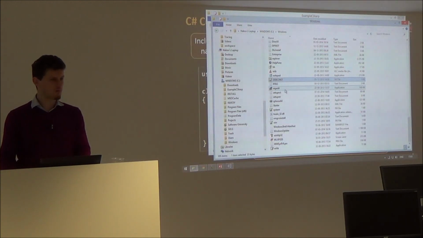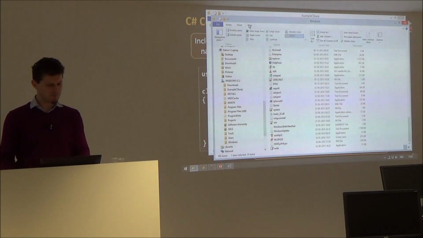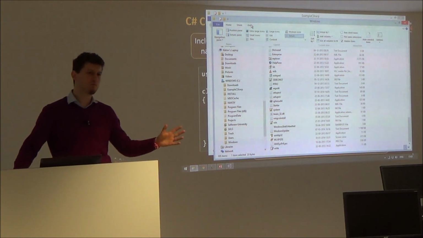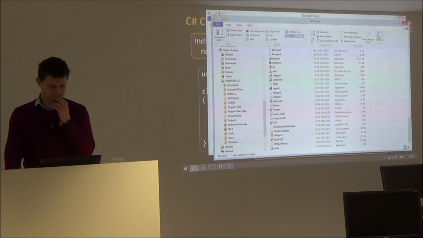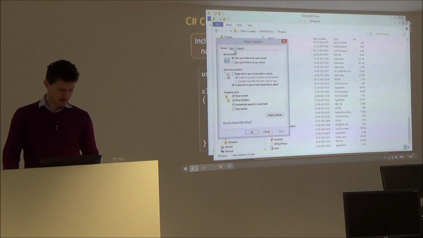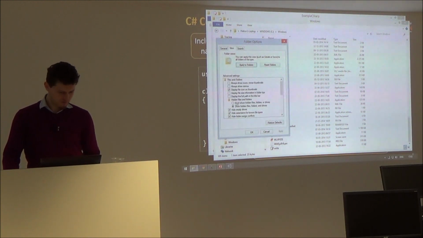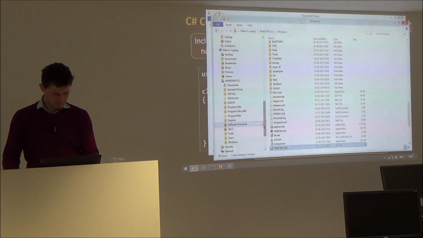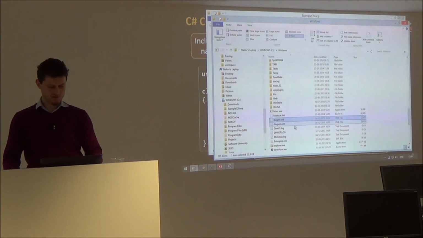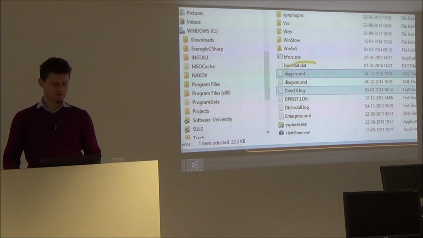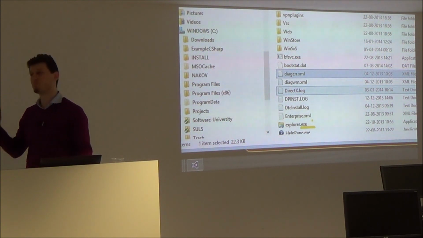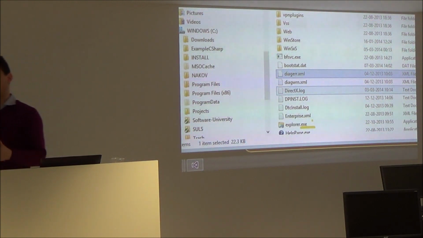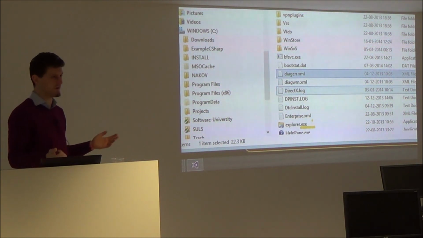You cannot program normally if you don't switch this off. Out of the box, Windows hides this. So to fix your Windows, you should come here, folder options, view, and switch this off. When you do this, you will see the full information about your files on your hard disk. See, explorer.exe. Exe means this is a program. TXT means this is a text file. DOC means this is a Word document.